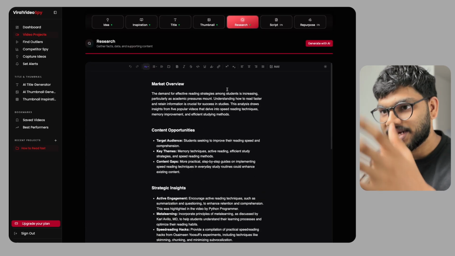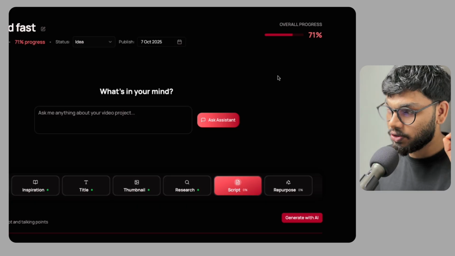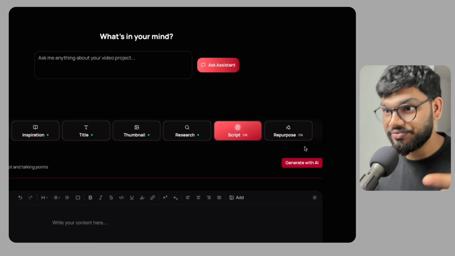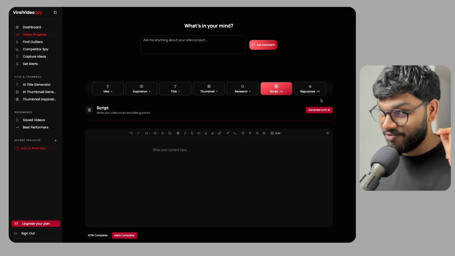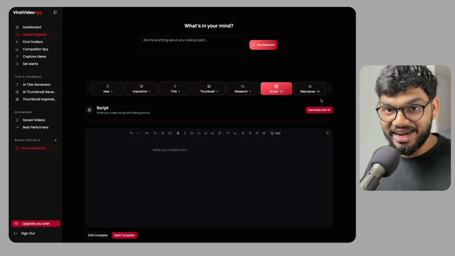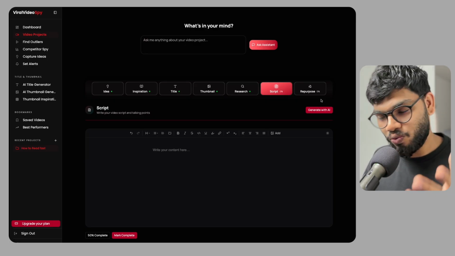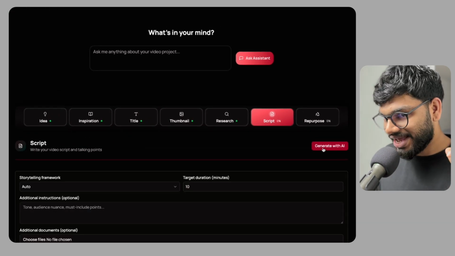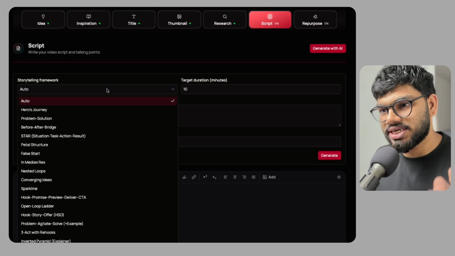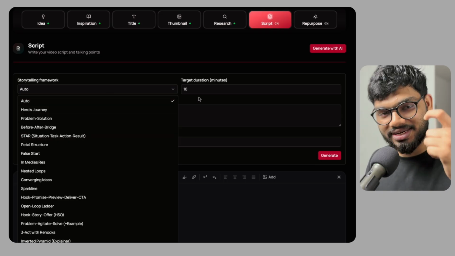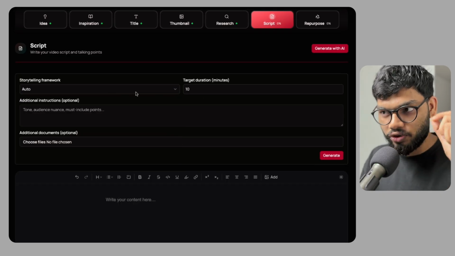Then the next step is scripting the video. Again, here we will also use AI to create that first draft, which later we can edit. This will make the process of writing script way faster rather than just staring at the blank page and thinking about what to write. When you click on the generate with AI option, you will get some options starting with the storytelling framework. I like to set it at auto so that it understands the project and selects the best framework for that particular project.